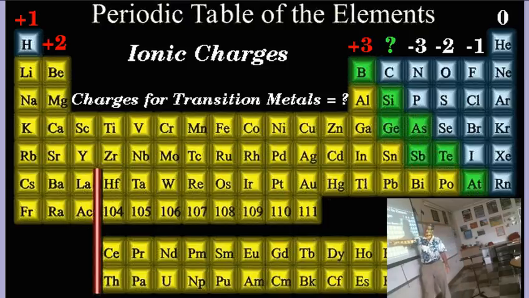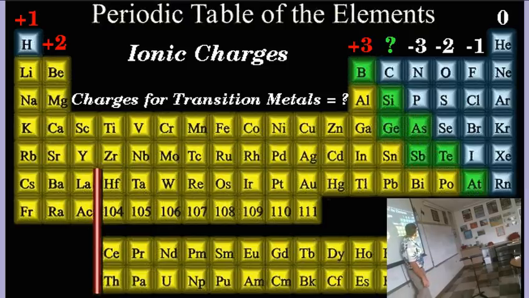Similarly, these guys over here, they only have 1 electron in their outermost shell. If they dump that one, the shell underneath is full. So they would like to get rid of the one lonely, sad electron that they have in their outermost energy level. And they will always become positive 1 ions, because when they lose an electron, they have 1 fewer electron than protons. So they will always become positive 1 charges. So on the edges of the table, it's really clear. These will always become positive 1. These will always become positive 2.